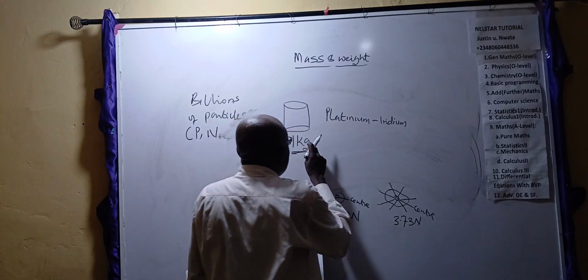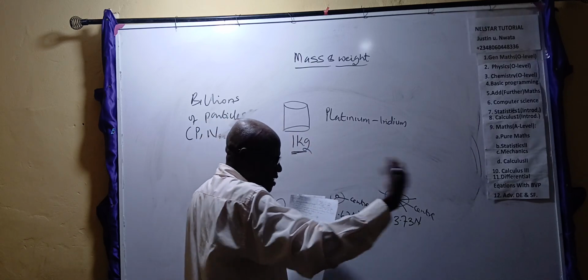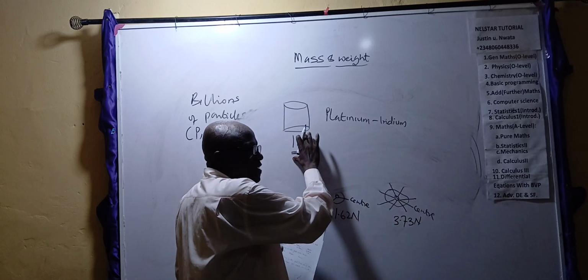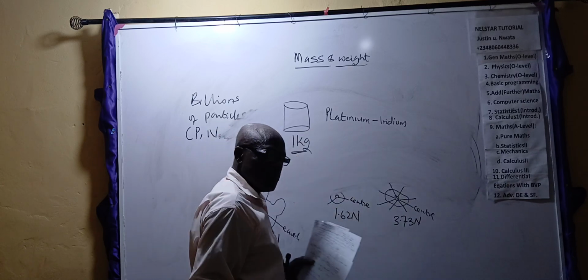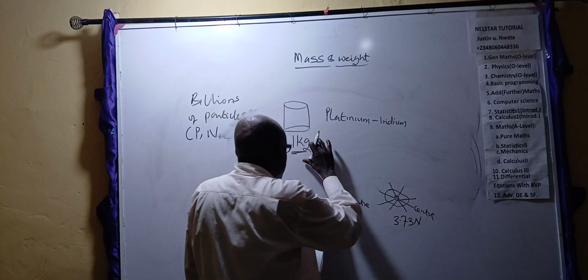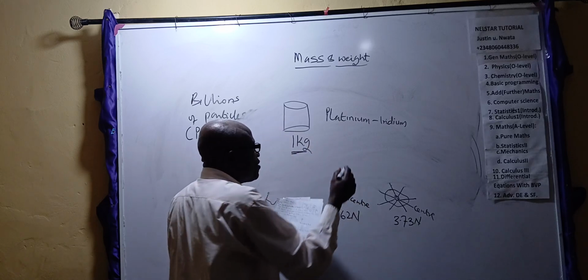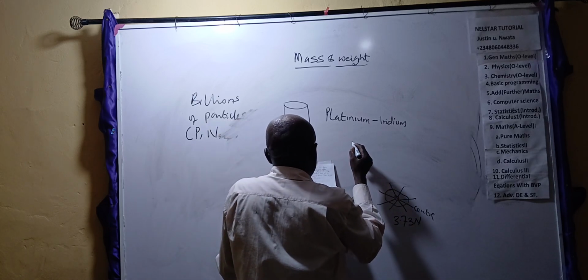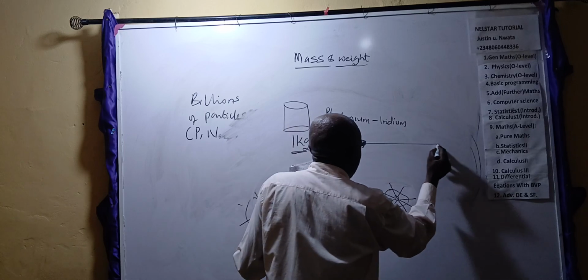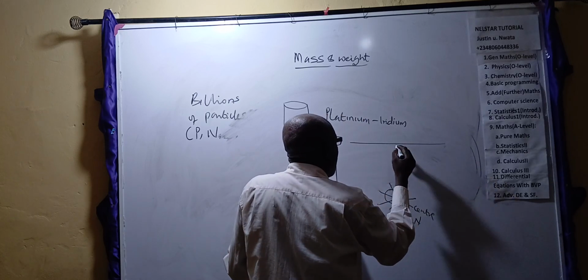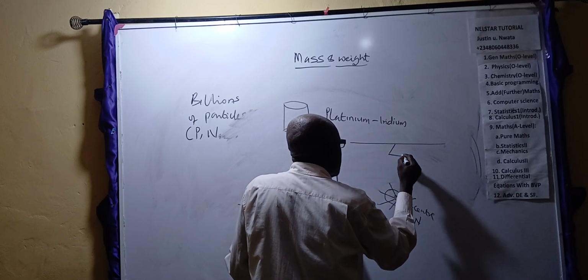So based on this 1 kilogram of mass, we can now use it to duplicate. The standard, this is kept in France, is duplicated, it's also kept in other parts of the world. So we now use this thing to measure everything. For instance, you put a knife edge here.